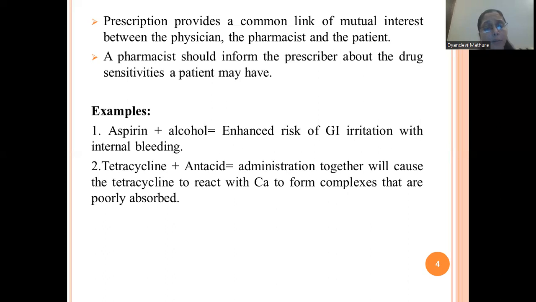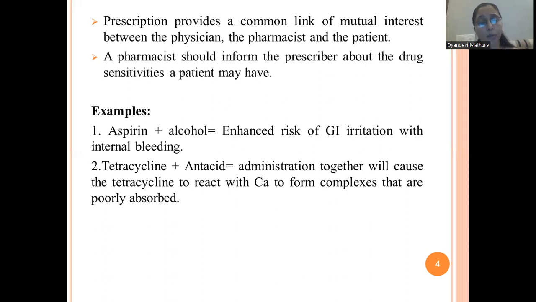Another example: many a time tetracyclines are prescribed by the physician. You all know that these are antibiotics, used to treat several types of infection. When tetracyclines are taken along with an antacid, such as milk, which contains calcium, what happens?